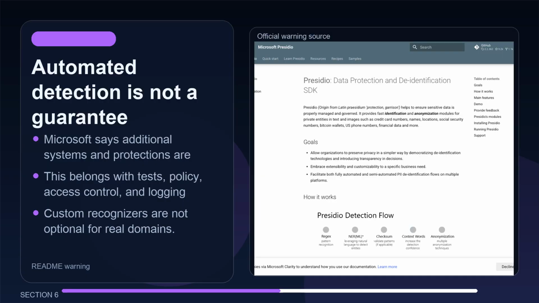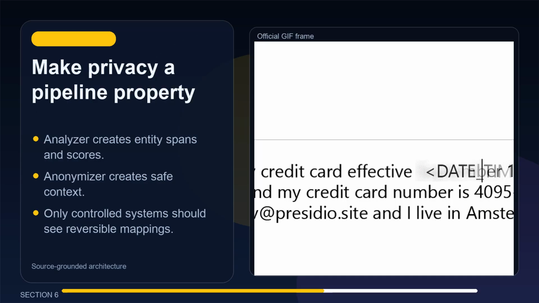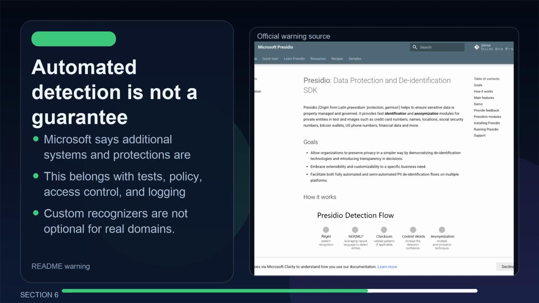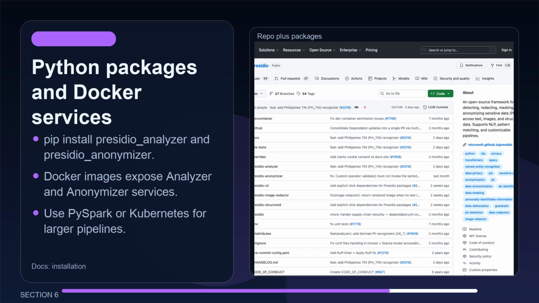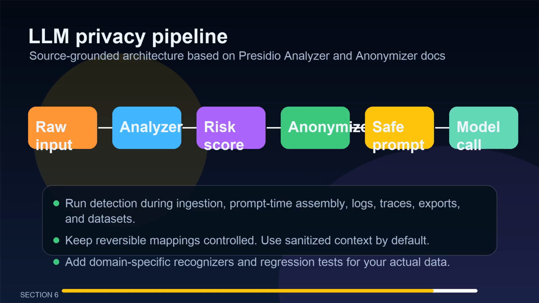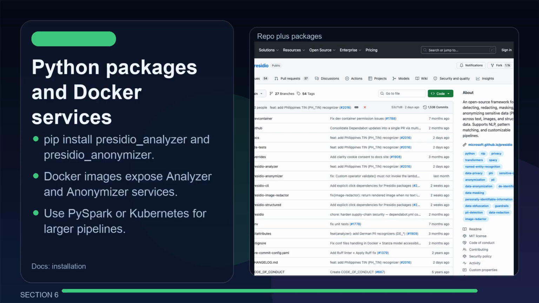The architecture is not complicated. Raw input, analyzer, risk score, anonymizer, safe prompt, model call, and a controlled map for reversible fields only if the business really needs reversibility. The product decision is stricter. Never let the model become your first privacy filter. Put Presidio before the model, then add domain-specific recognizers, allow lists, deny lists, and regression tests that prove your pipeline catches the data you actually handle.